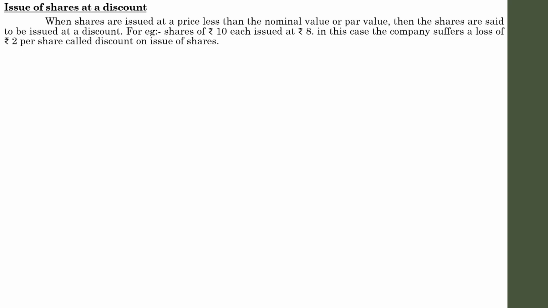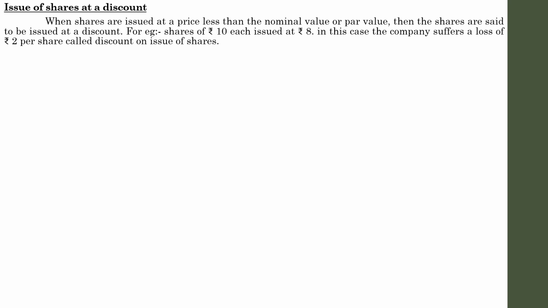Even though it is a loss for the concern, why is the concern offering the shares at a discount? If it is a loss, then the company need not issue the shares at a discount. The thing is, in the existing extremely dynamic competitive business environment, a lot of companies are issuing their shares with different opportunities and offers.